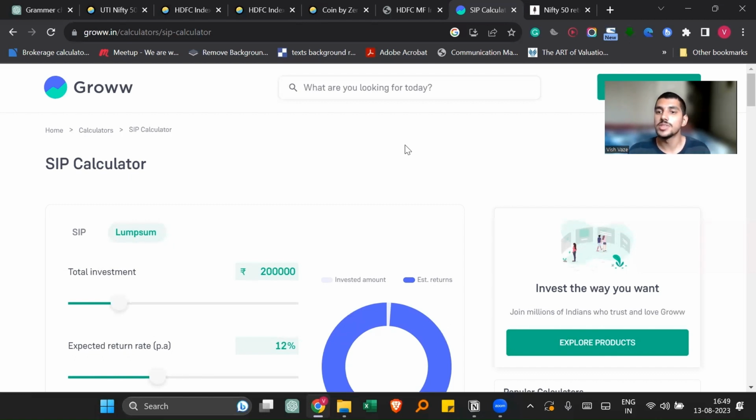Now let's talk about the risks involved in investing in an index fund. Till now, you know that when you invest in an index fund, your money will be distributed in various companies like Reliance, TCS, Infosys, and all these companies. If these companies go out of business, then there are chances that you will lose your money. That is the risk which you will be taking by investing in an index fund.